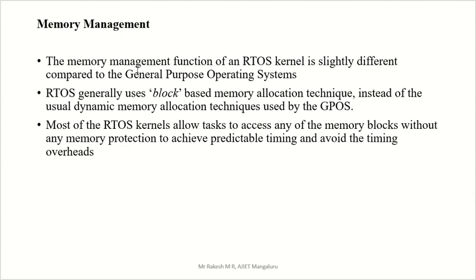Memory management in the RTOS generally uses a block based memory allocation technique. So we are using block based memory, and block-wise we give memory to a process or to save anything. That concept is there in RTOS. But in GPOS we are using dynamic memory allocation. So dynamic memory allocation is used in GPOS, but block allocation is used in RTOS. That is the difference, different types of memory management techniques.